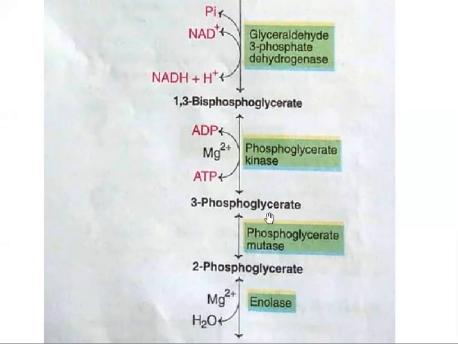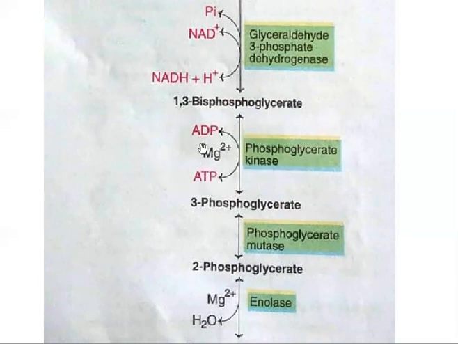1,3-bisphosphoglycerate gets converted into 3-phosphoglycerate in the presence of phosphoglycerate kinase. Here also ATP is involved in this reaction. That's why we can use a kinase enzyme, but the substrate is bisphosphoglycerate. So that's why we can call this enzyme phosphoglycerate kinase. And this type of reaction is called substrate level phosphorylation.